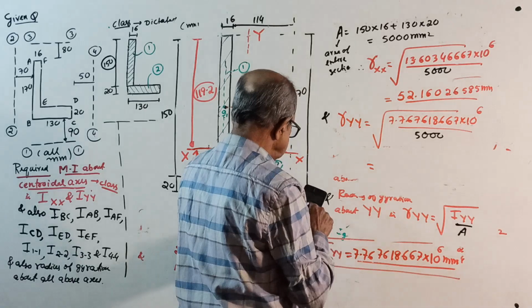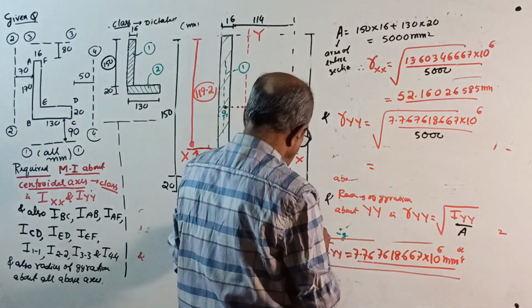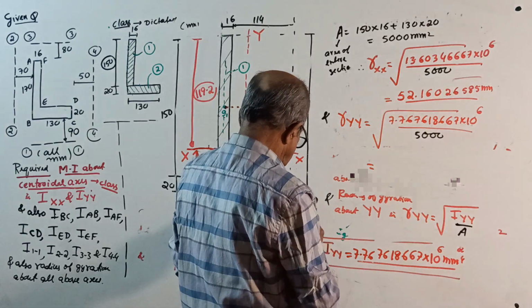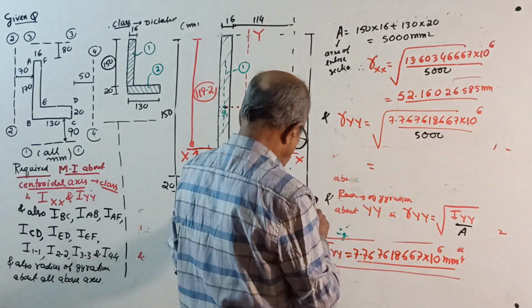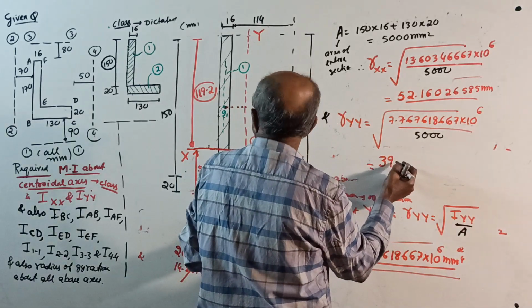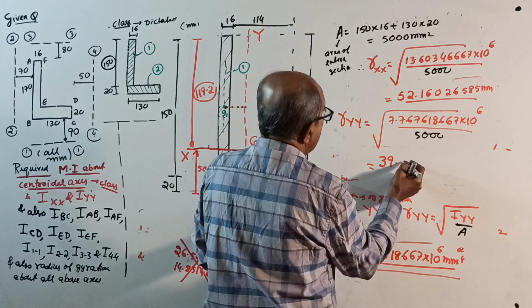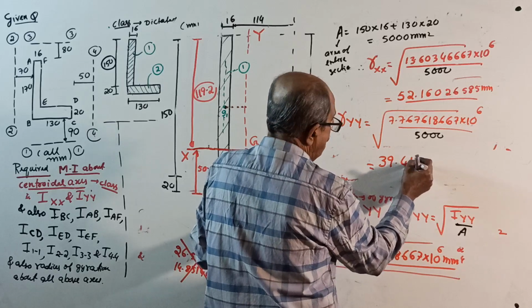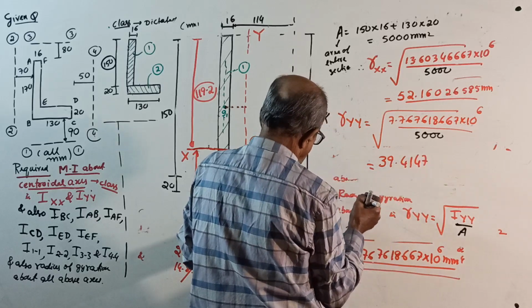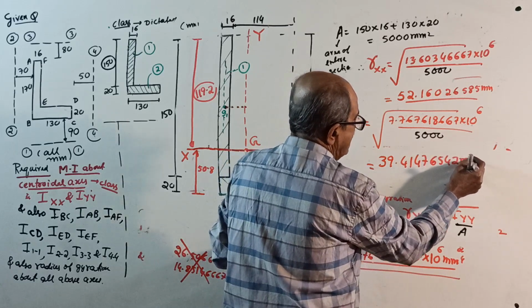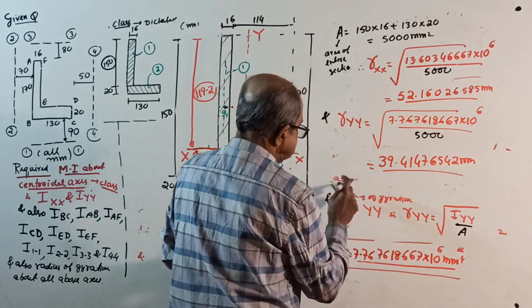Shift store B, it is there, into 1 expansion 6, so much divided by 5,000. Root answer 39 point, YY lesser, yes, correct, 39.41476542 millimeter.